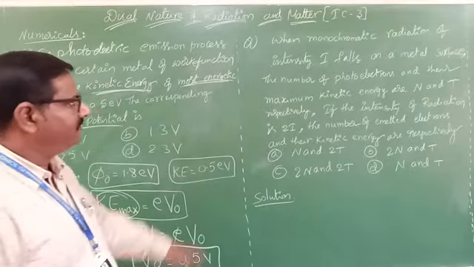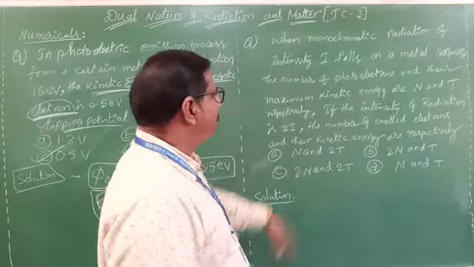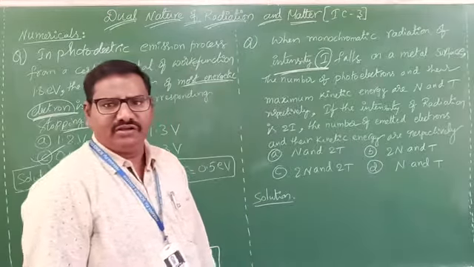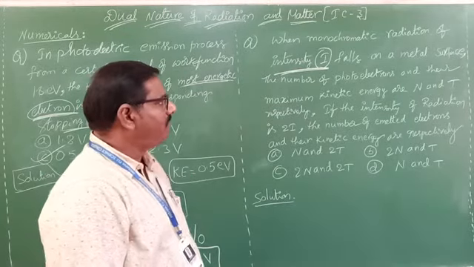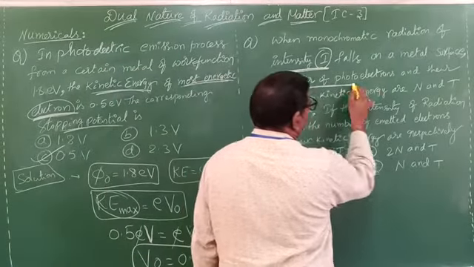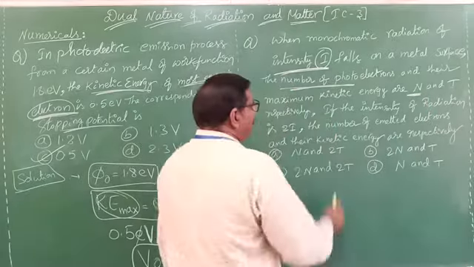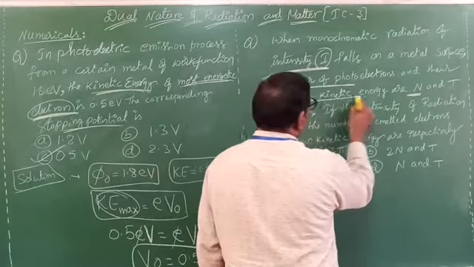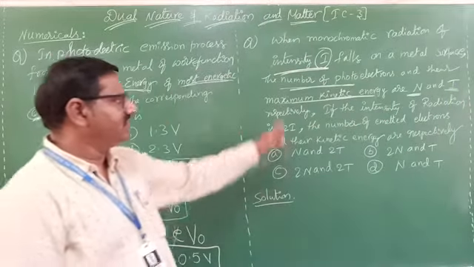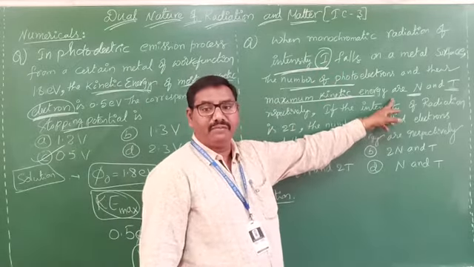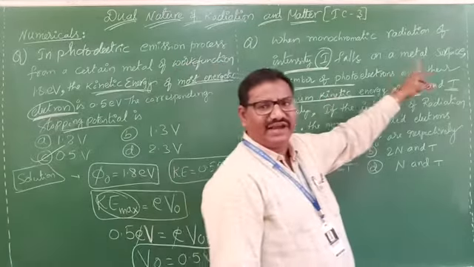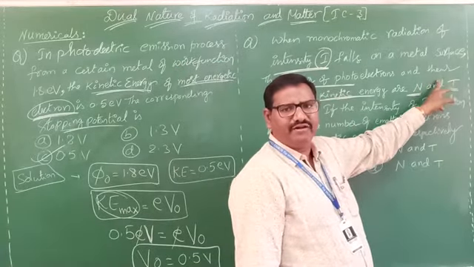Okay, next one is a monochromatic radiation of intensity I they gave, on a metal surface. Then the number of photoelectrons is given as N, and their maximum kinetic energy will be given as T. Number of photoelectrons is N, and kinetic energy is given in terms of T.